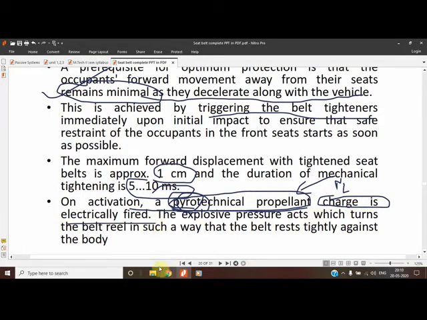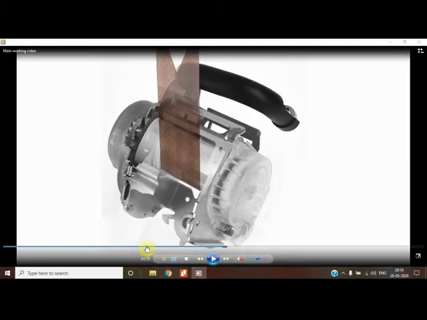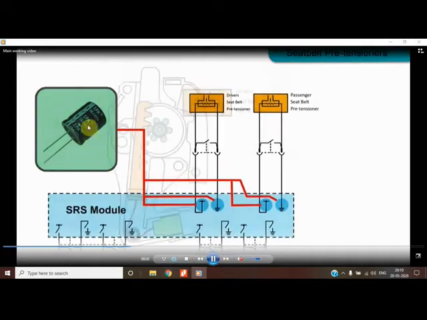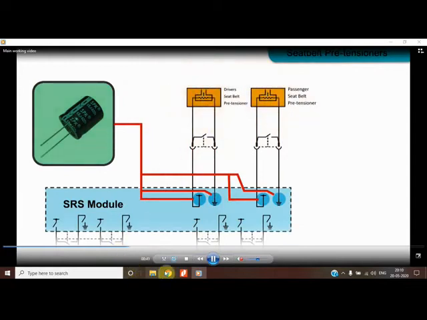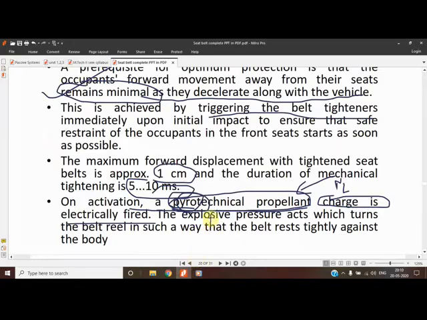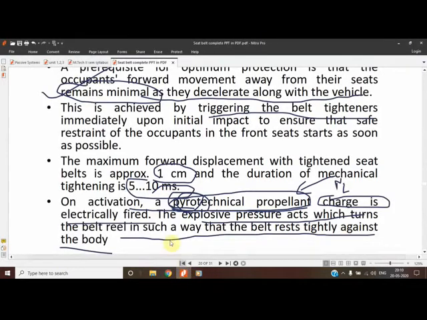I have told you in the video also, the firing is electrical by means of a capacitor. A small spark starts everything. The explosive acts on the seat belt in such a way that the belt rests tightly against the body. Means the belt tightens on the body. So this is the main thing.